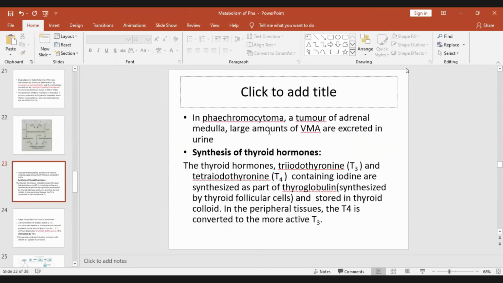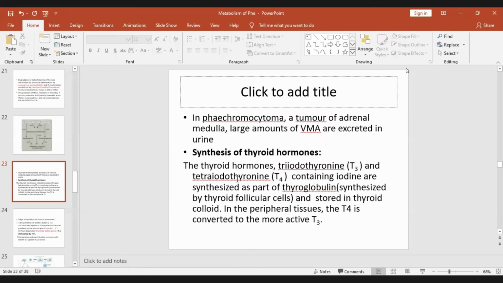In pheochromocytoma, a tumor of adrenal medulla, large amounts of VMA are excreted in urine, and this is a diagnostic feature of this condition, pheochromocytoma, a tumor of adrenal medulla. Now coming to the synthesis of thyroid hormones from tyrosine, not from epinephrine, norepinephrine.